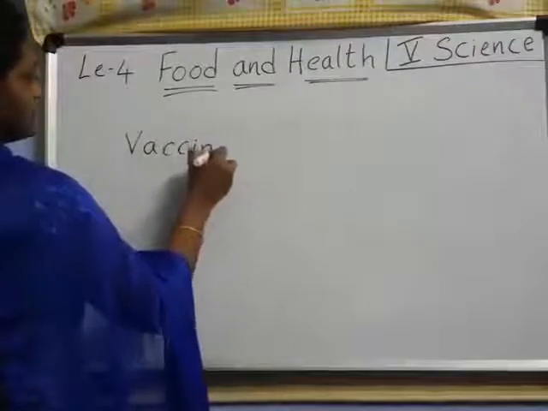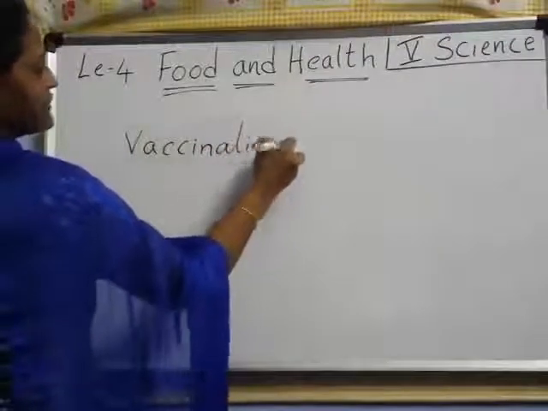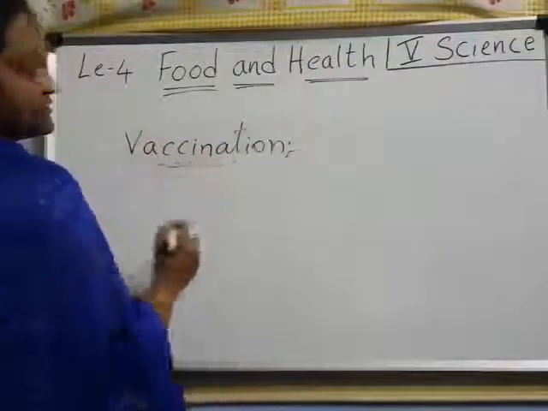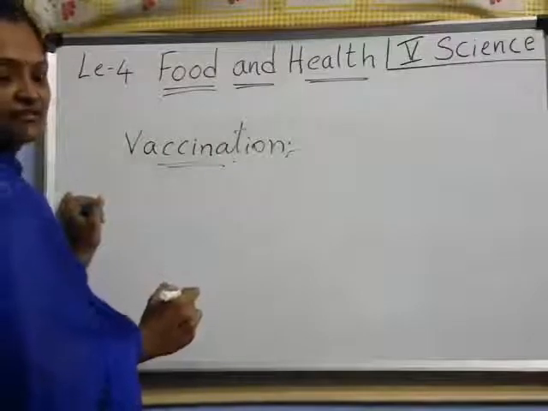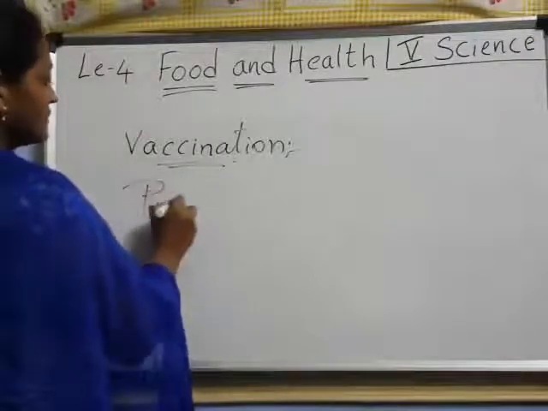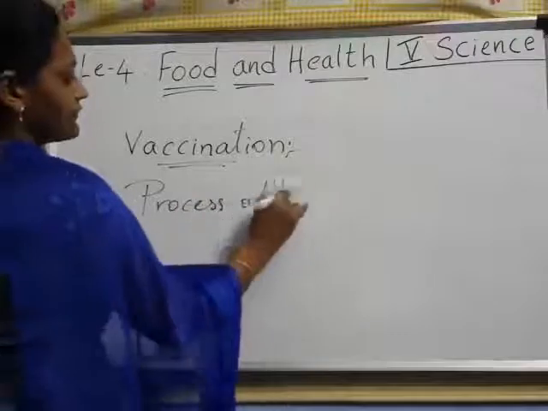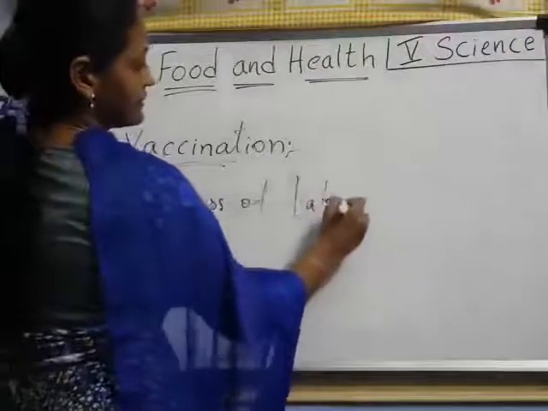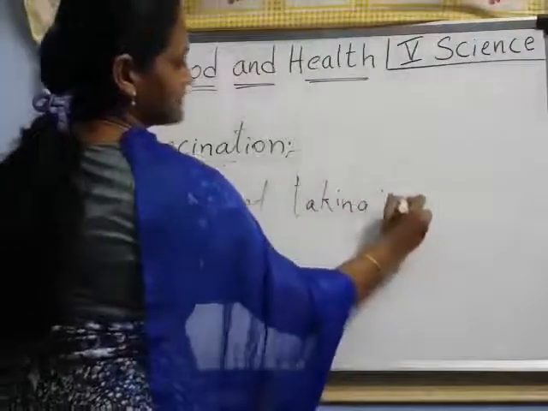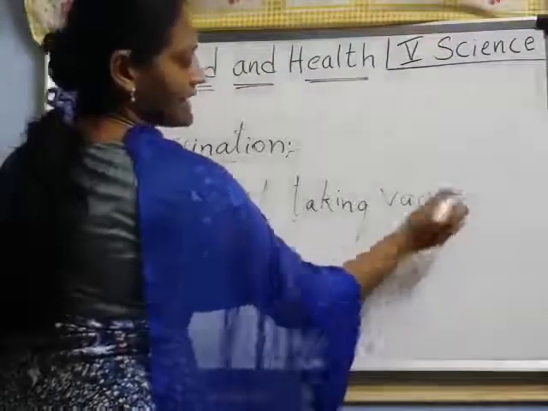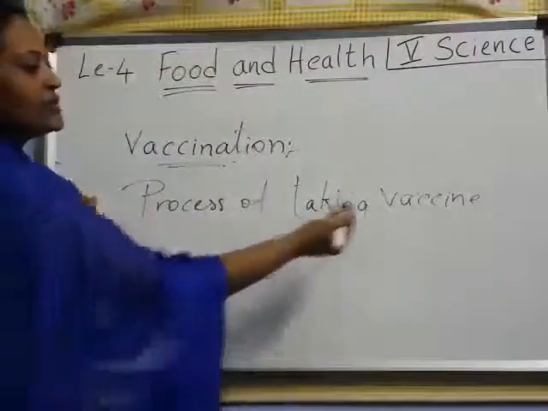Now, vaccination. Do you know the meaning of vaccination, children? The process of taking a vaccine we call vaccination. What is a vaccine then?